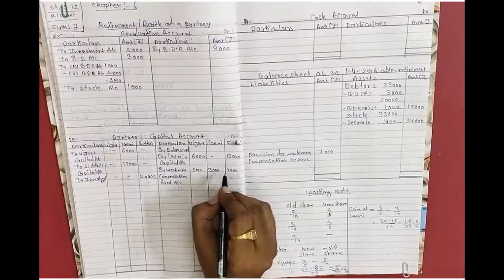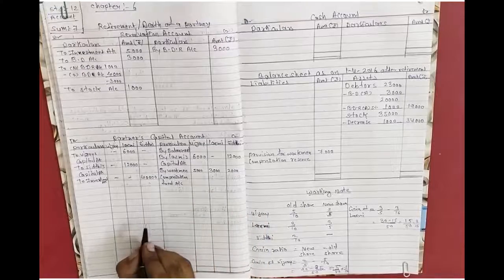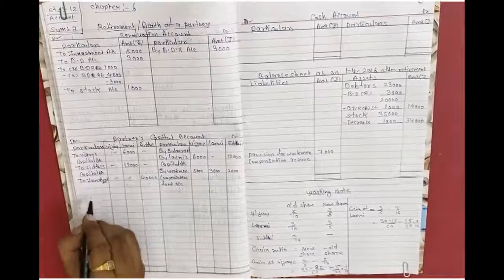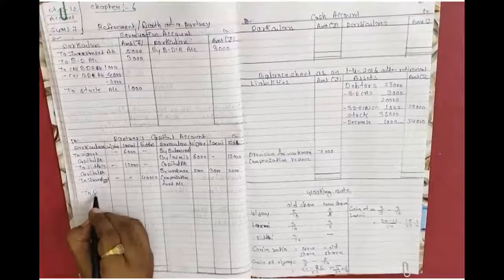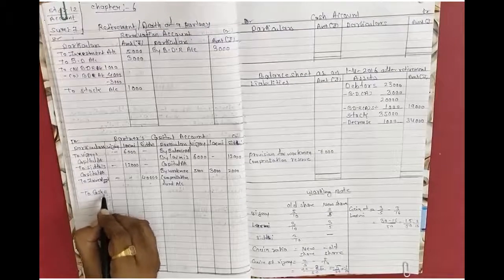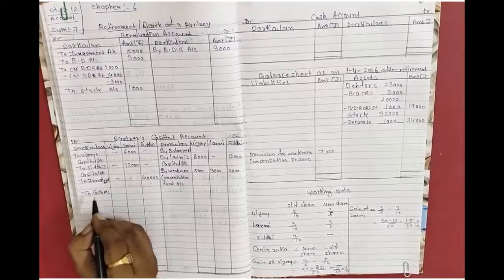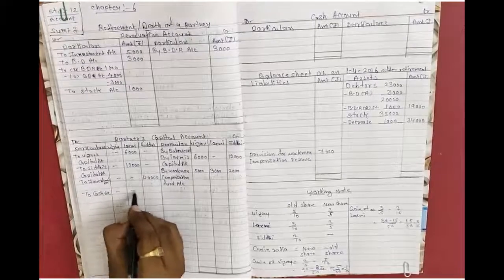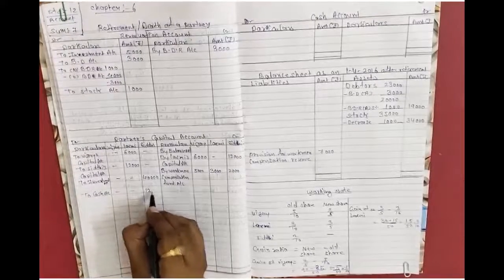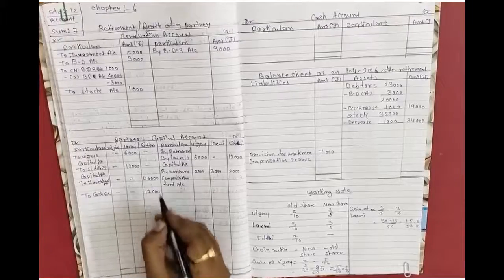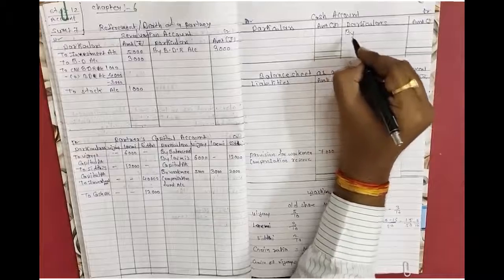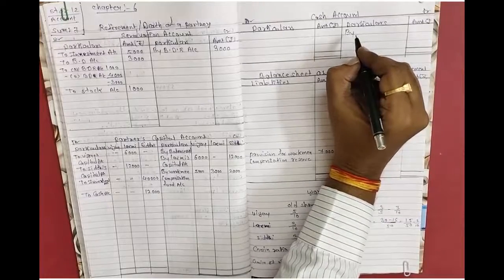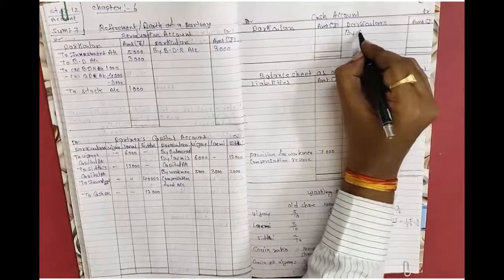Next adjustment is rupees 12,000 is to be paid to Siddhi immediately. Okay, it means partner capital account debit side we will write down to cash account 12,000 in Siddhi, and second effect cash account credit side by Siddhi's capital account.